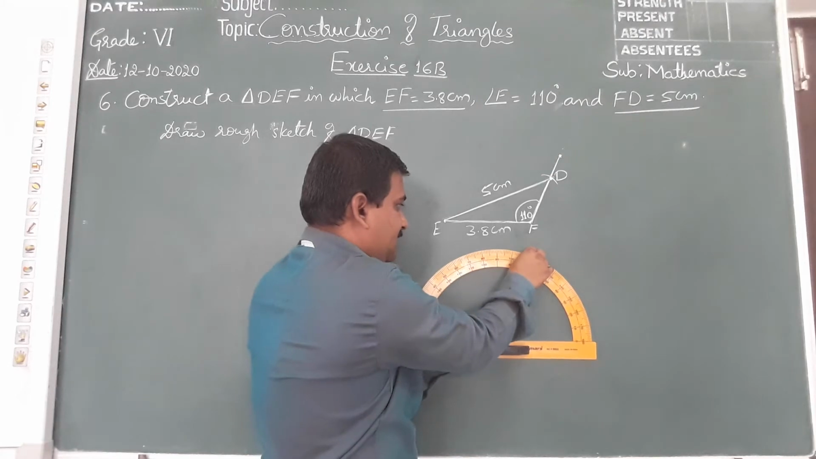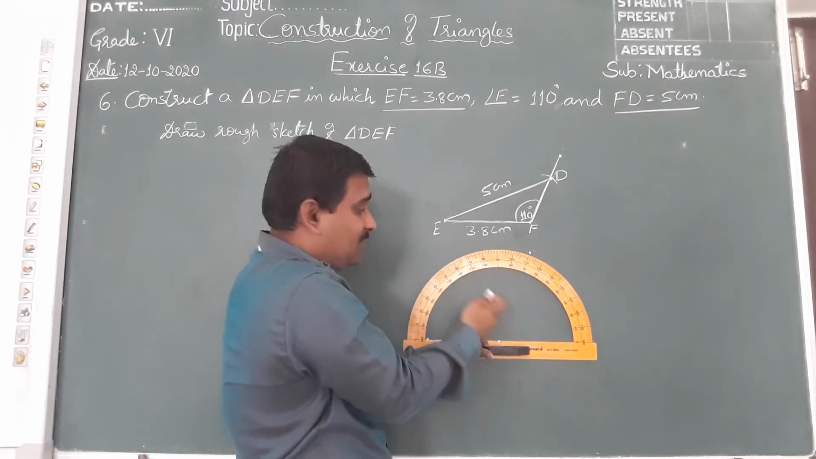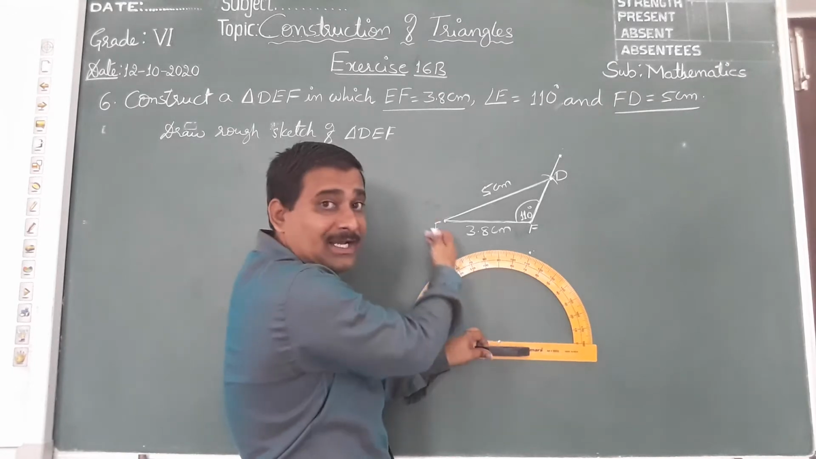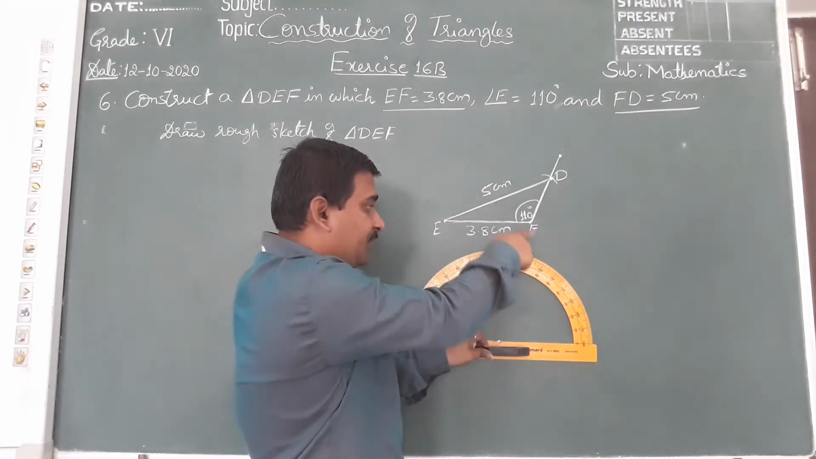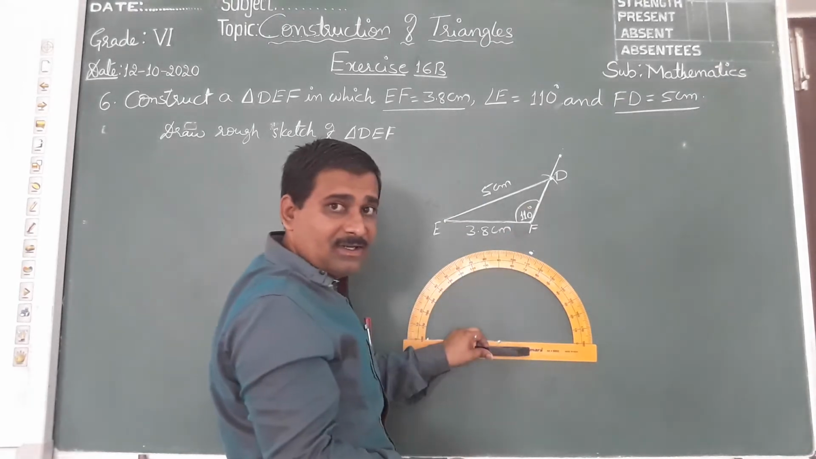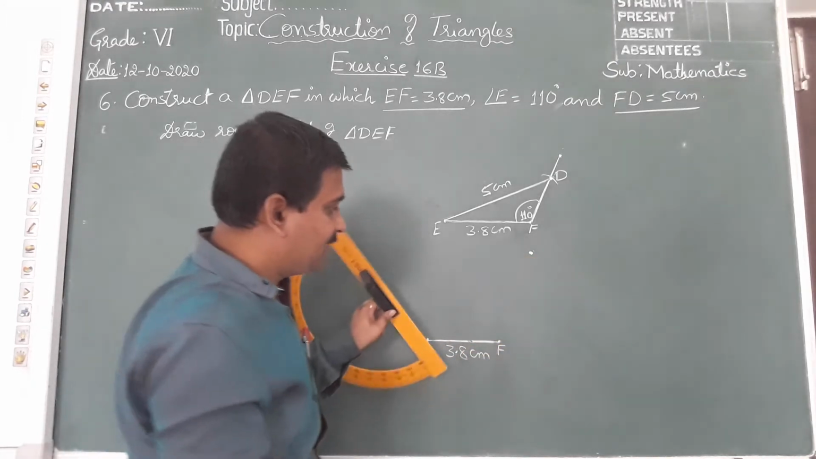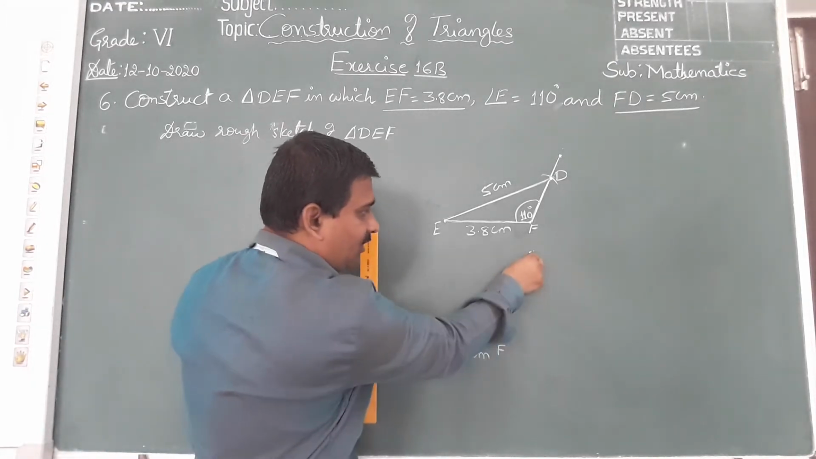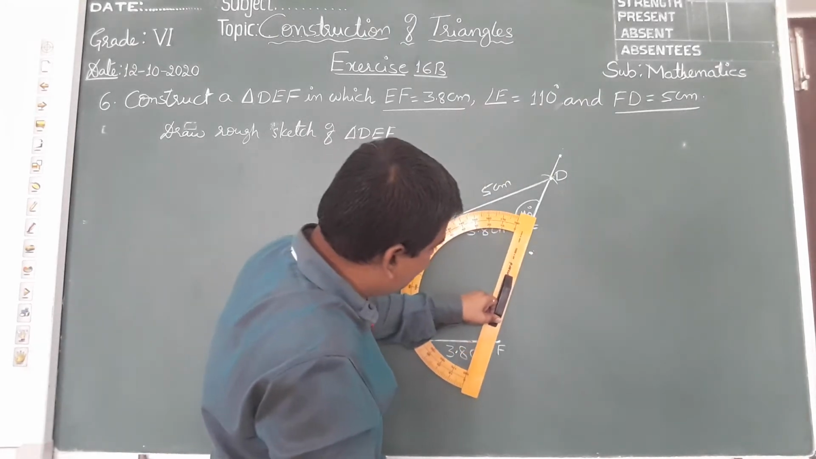110 is this one. Don't take this, because when you mark here, you will get an acute angle. Obtuse means you should mark 110 here. Now remove the 110 mark and join this point F, and this line you can extend more also.